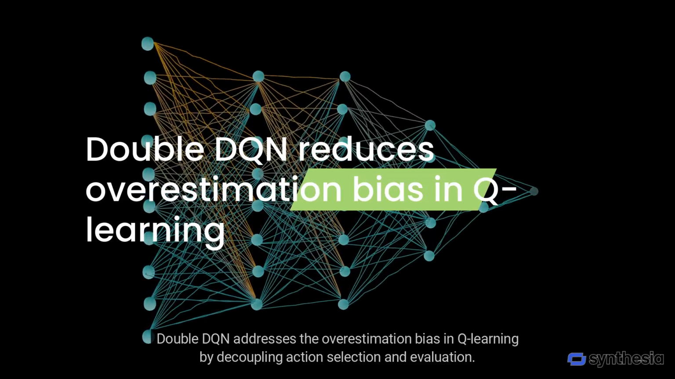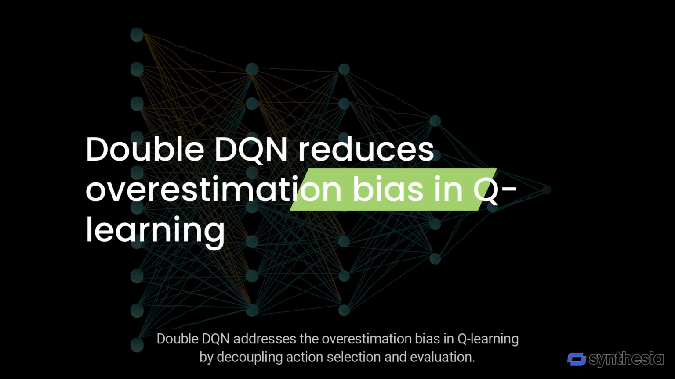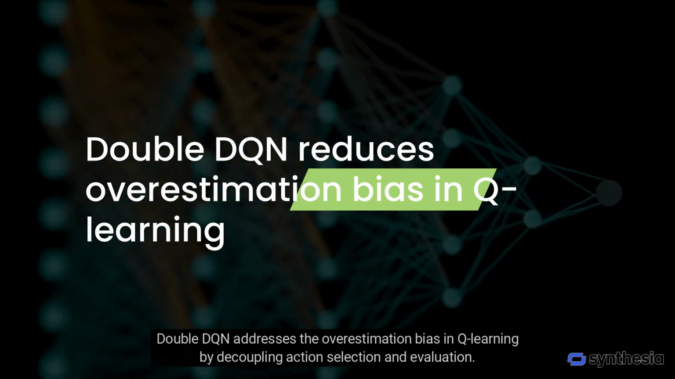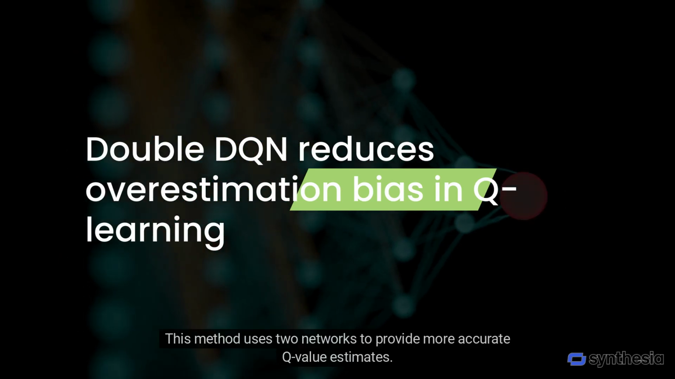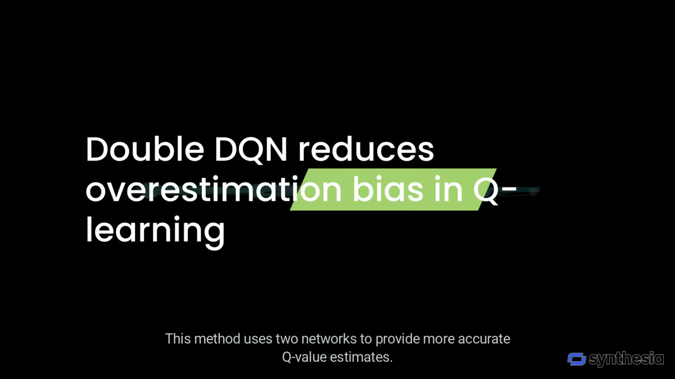Double DQN addresses the overestimation bias in Q-learning by decoupling action selection and evaluation. This method uses two networks to provide more accurate Q value estimates.